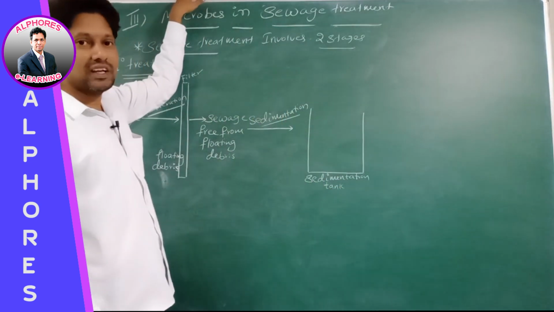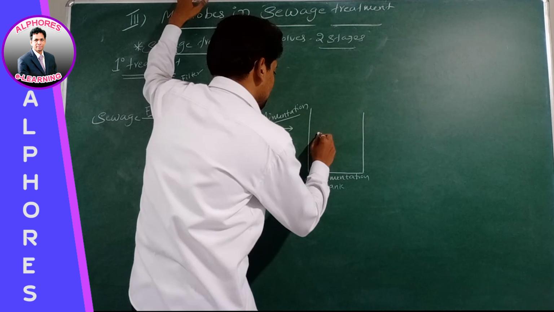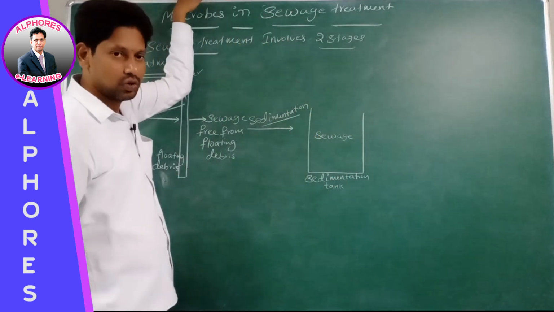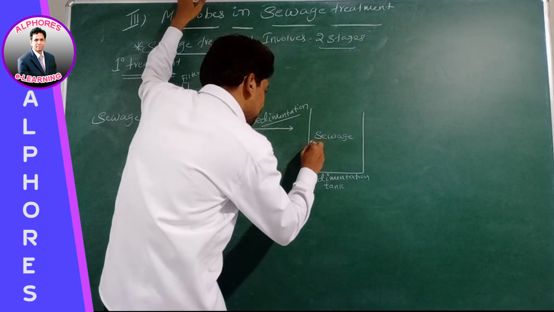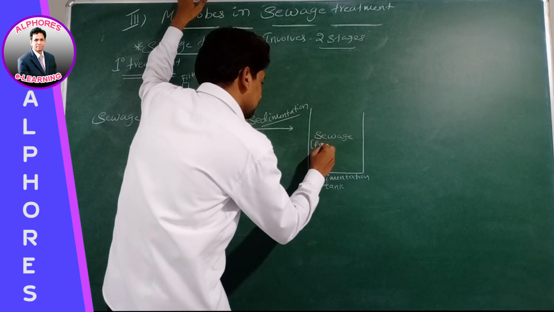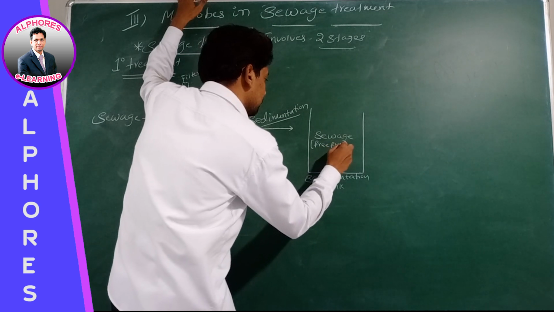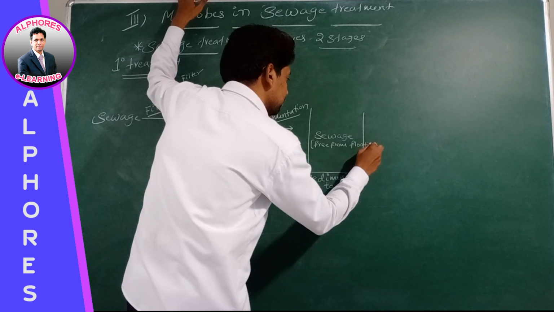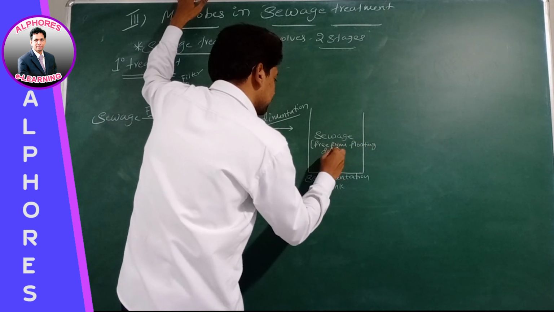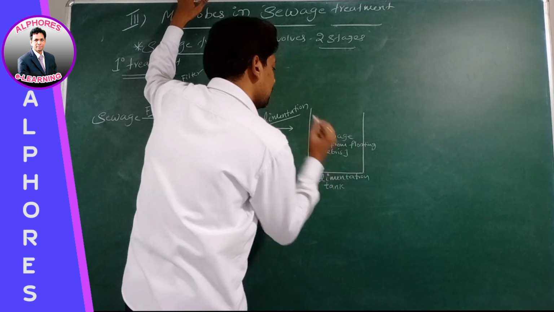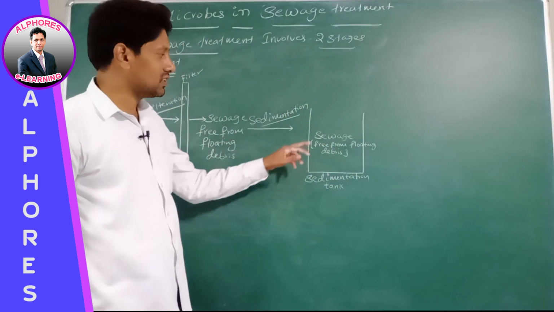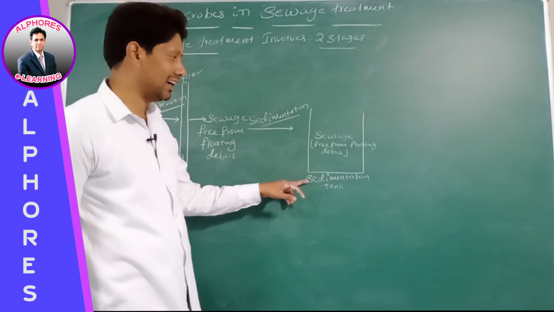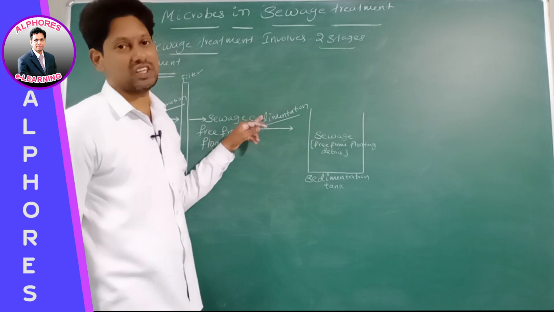In this sedimentation tank, what are we taking? Sewage. Which sewage? Free from floating debris, right? When we take sewage which is free from floating debris into the sedimentation tank, sedimentation takes place.